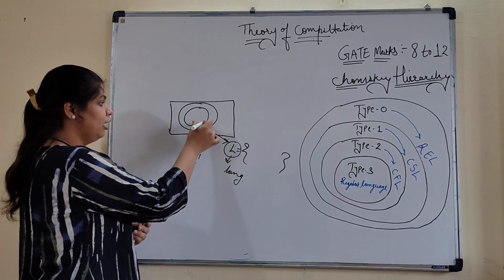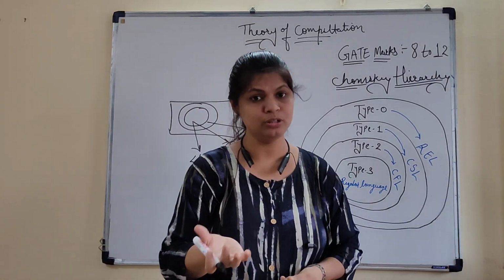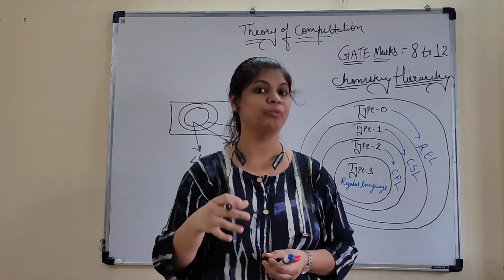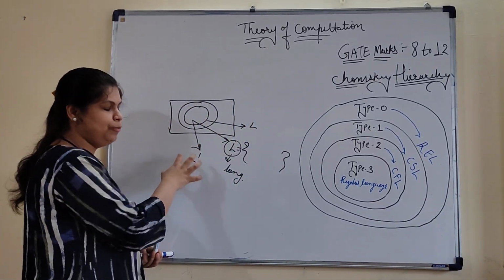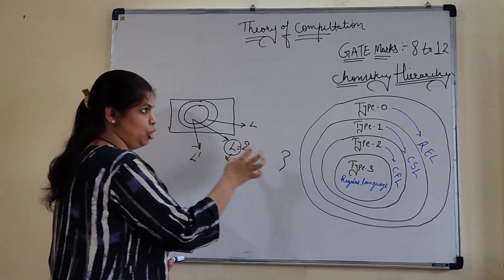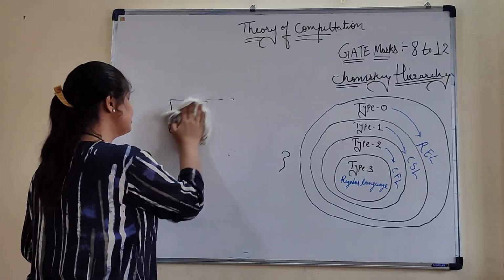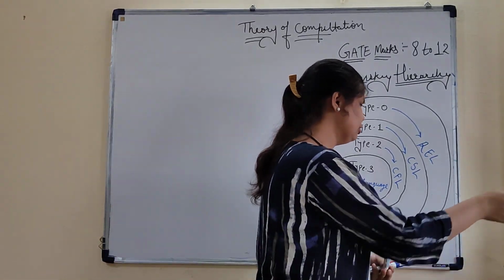For example, L also has certain other things, but L dash does not have anything apart from L. So on the basis of this concept, this theory, Chomsky provided us certain basic rules on the basis of formal languages, and on the basis of certain limitations also.